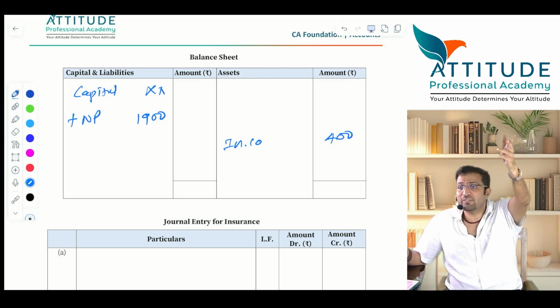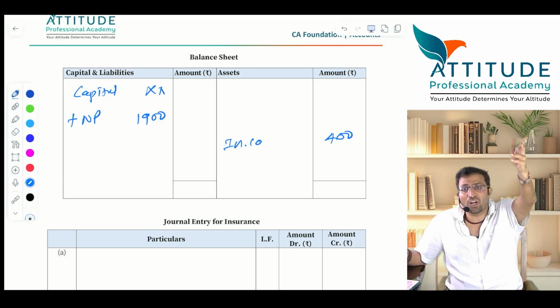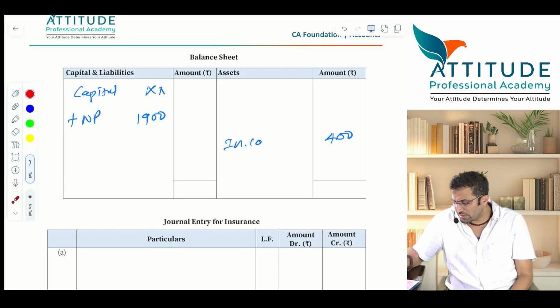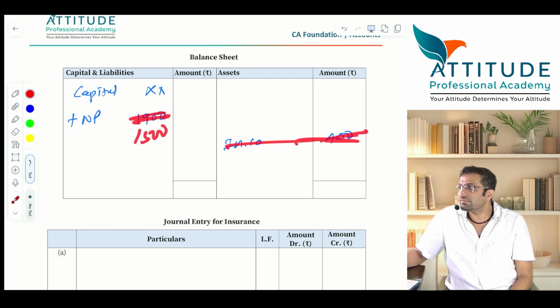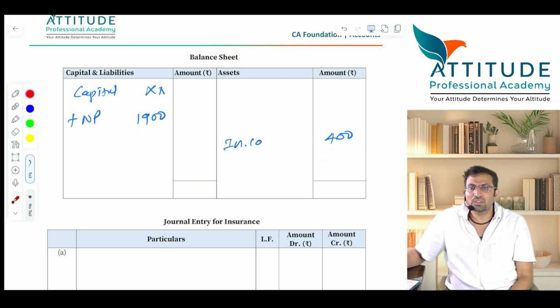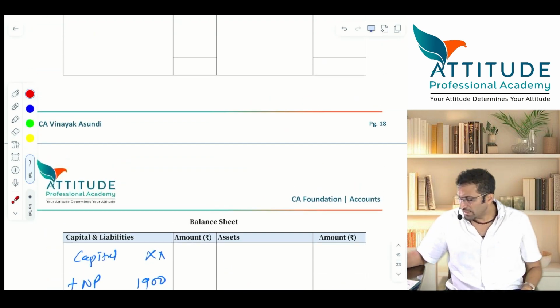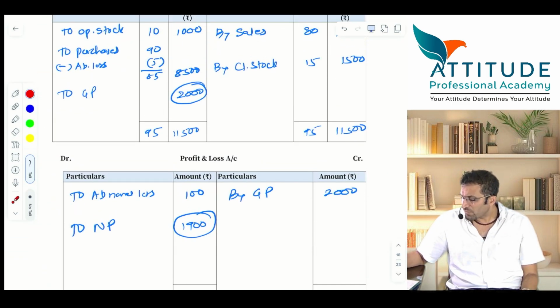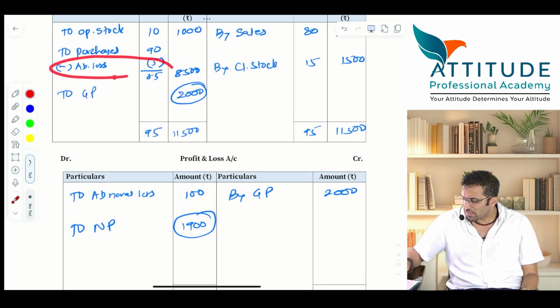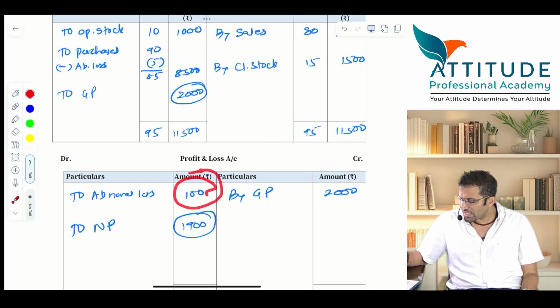But whenever there is no insurance, net profit will not be 1900. It will be 1000, and insurance company will not be shown. So here 400 reduces, and here also 400 reduces. Balance sheet tallies, yes or no? Understood? Clear? Any difficulty? So tell me, abnormal loss is 500, but loss transferred to P&L account is only 100.